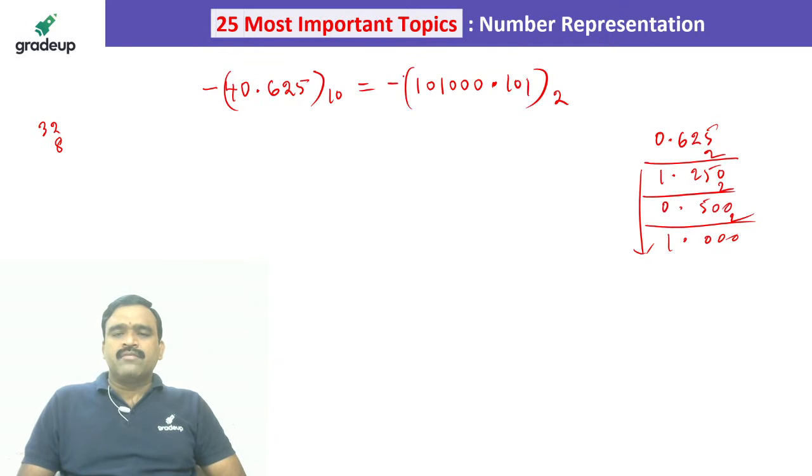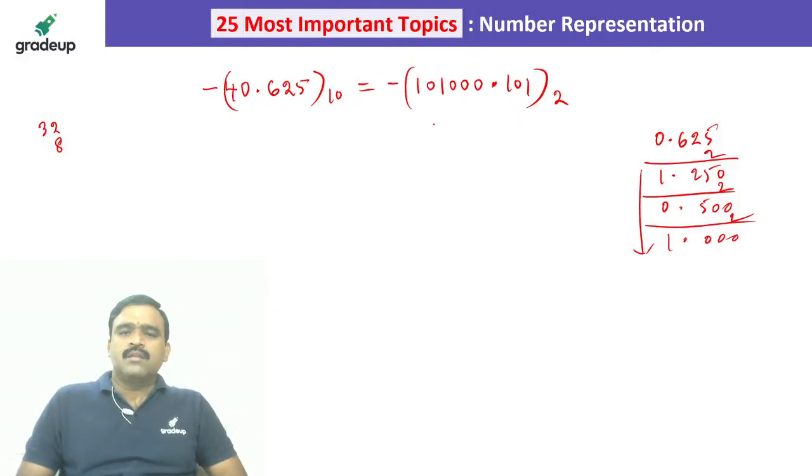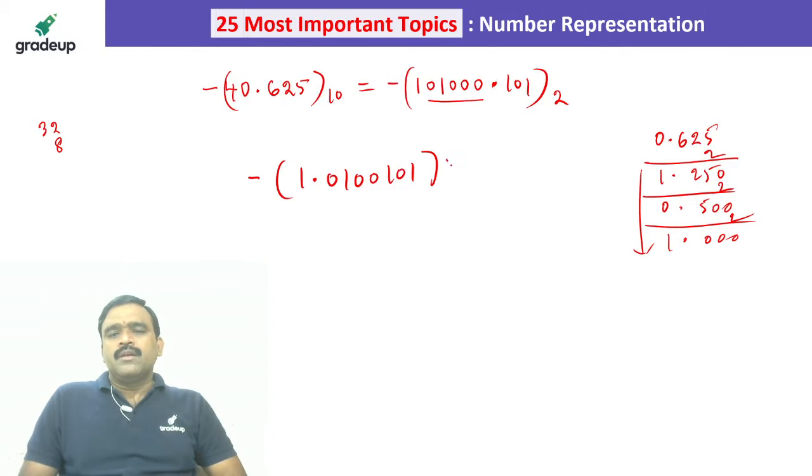So please observe carefully. We have to write in the form of 1 point fraction format. So that is called normalized. Without meaning change, the bits should go after the decimal point. So I am writing this as 1.0100101 into 2 power 5. Why 5? Because 5 bits are moved.